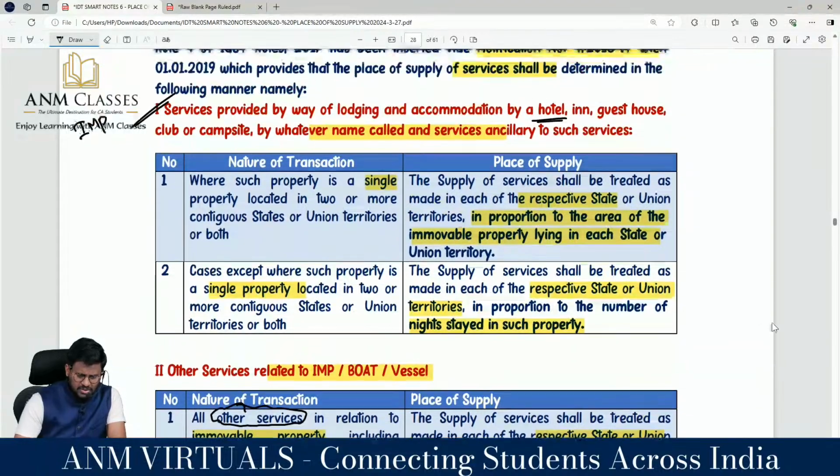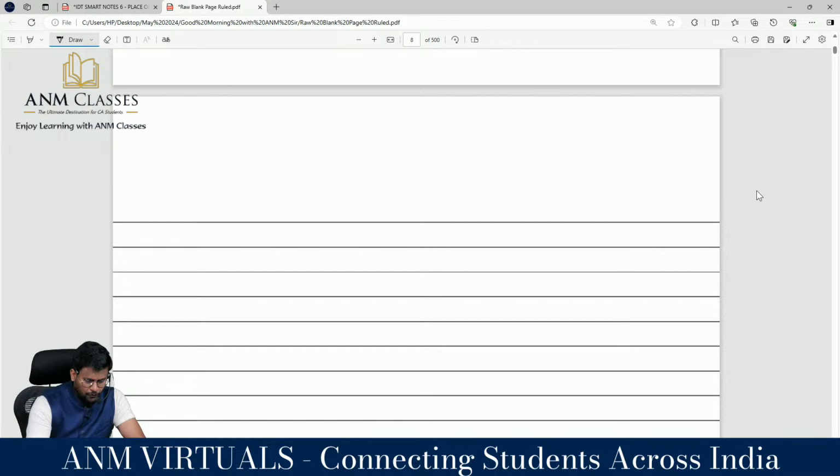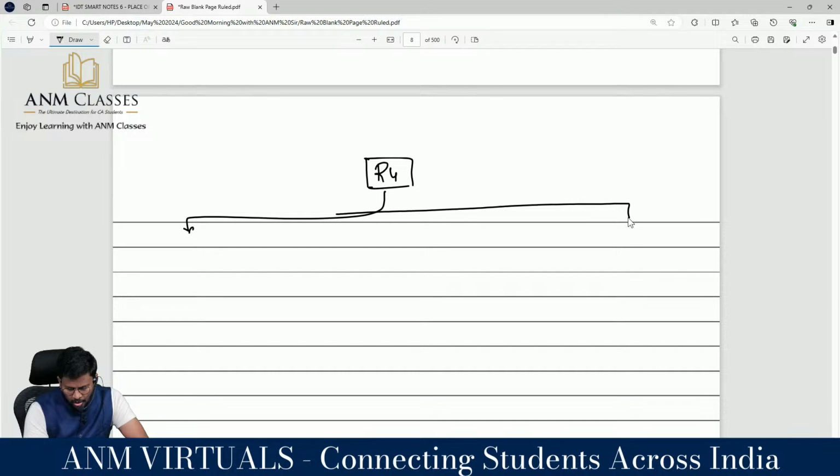This is with regard to service by way of lodging accommodation by a hotel, inn, guest house, campsite or club, by whatever name called, and service ancillary to such service. These are lodging and accommodation services. If you go and stay in a hotel, then Rule 4 is actually classified into two categories: lodging and accommodation services, and other services. So we can divide Rule 4 into two: number 1, lodging or accommodation services, and number 2, other services.